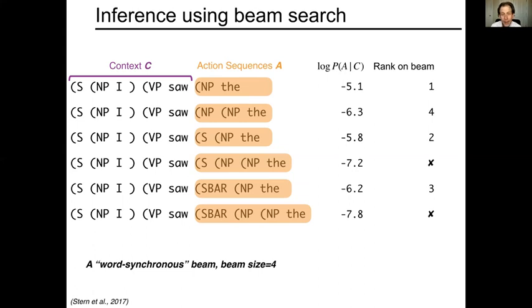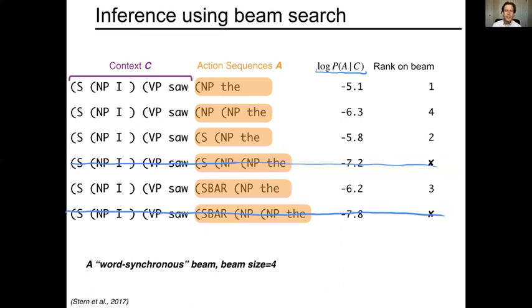And now if we have a probabilistic model, each possible action sequence from the context will have a probability. Okay, and so we can use the probabilities of those possible action sequences to prioritize the possibilities. And so if below we have the different log probabilities, for example, of the actions given the context, we can put sequences with higher log probability as higher priority, and then we would say, well, we're only going to keep a finite set of these, and we might choose plausibly to choose only the best ones. And so these two we would just not keep, but if we had a beam size of 4, we would not keep these, and we would keep the other 4.